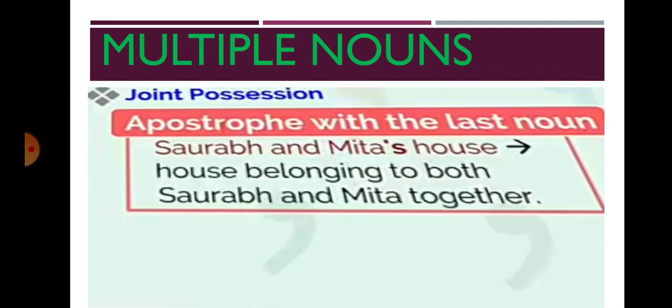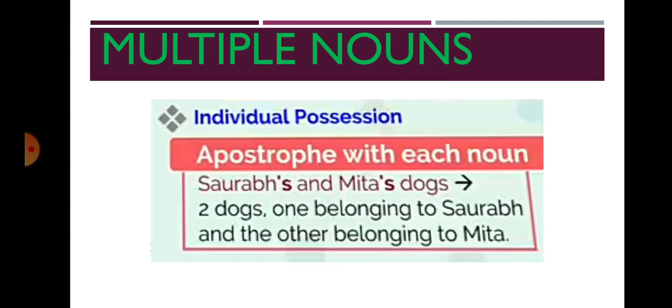Then multiple nouns. If there is more than one proper noun, we can use an apostrophe s. For joint possession, the apostrophe goes with the last noun. Saurabh and Mita's house. Here, the house belongs to both Saurabh and Mita together. That's why only one apostrophe is used, for the second word. But for individual possession, an individual apostrophe is used.